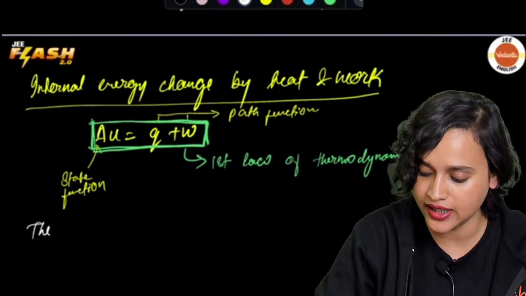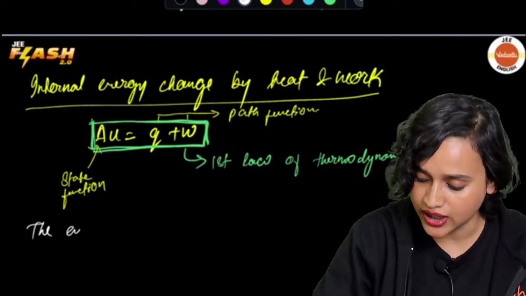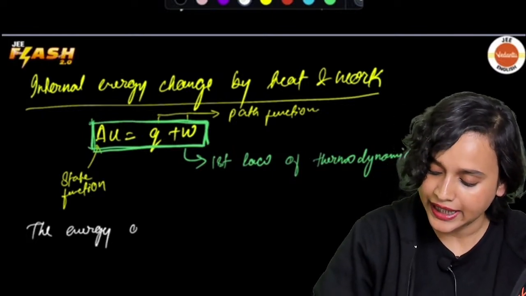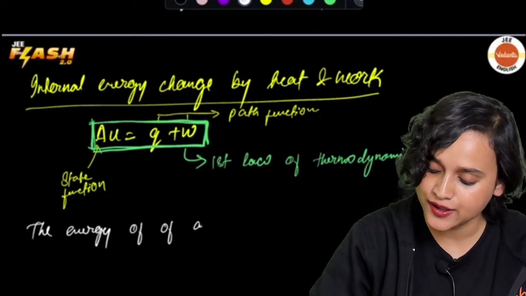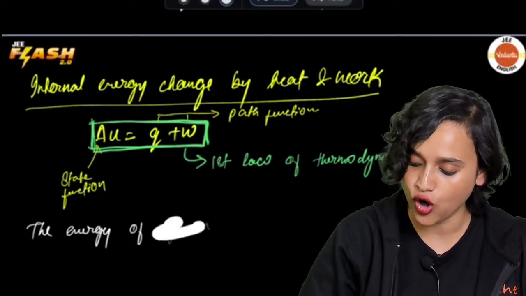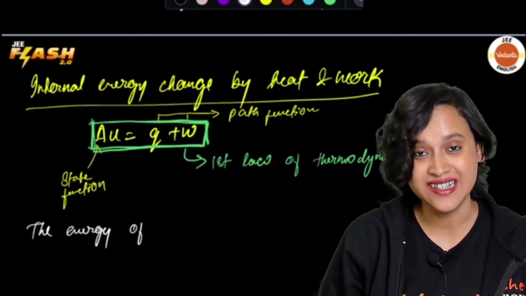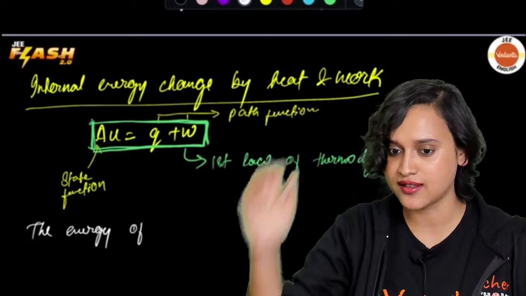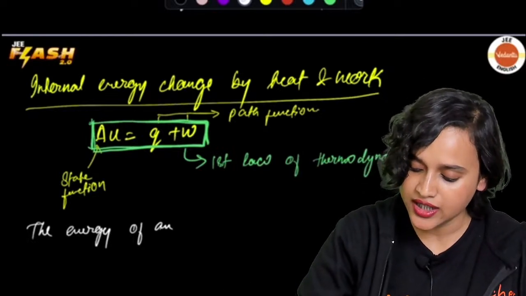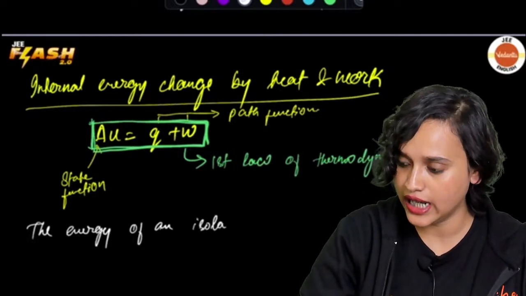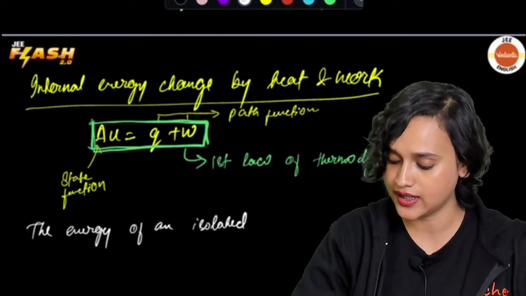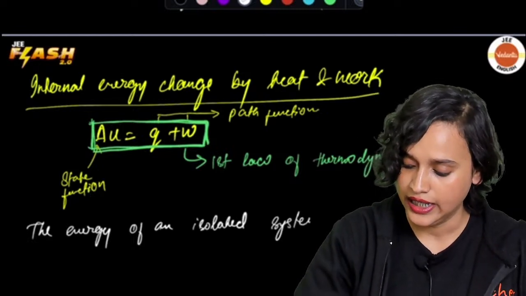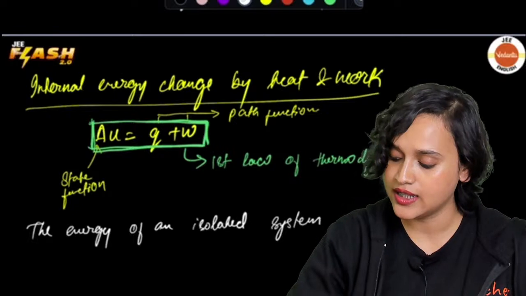So what am I writing here? I'm writing that the energy of an isolated system. Why did I write 'off'? No 'off'. See, I'm very absent-minded here. You disturb me for a second and I'm gone. So the energy of an isolated system. You know what an isolated system is. The energy of an isolated system is a constant.